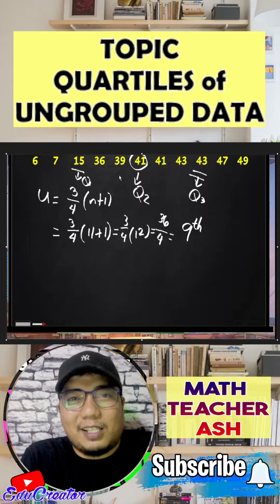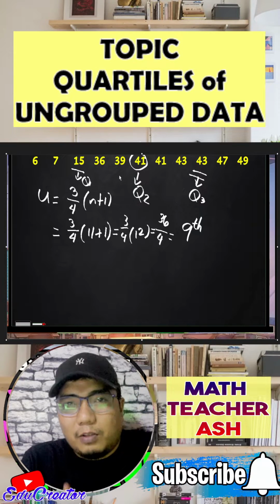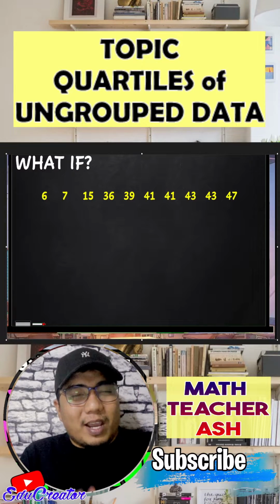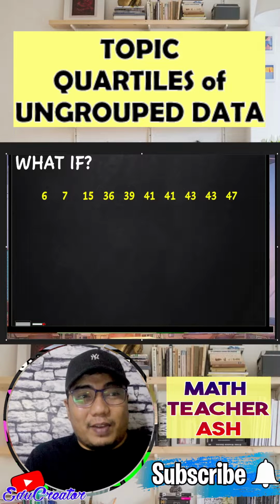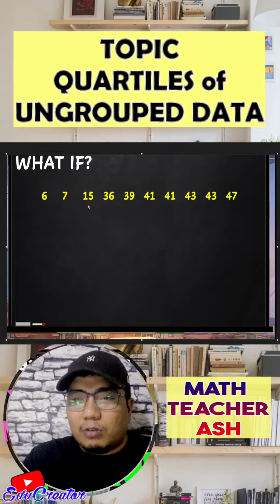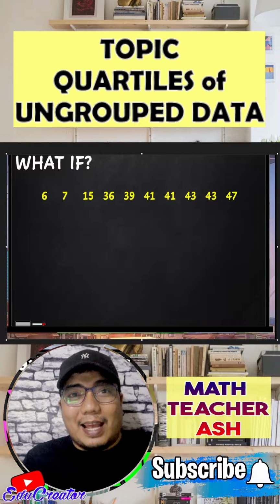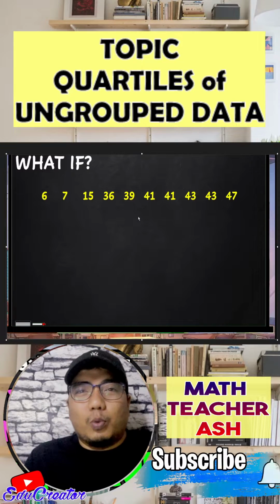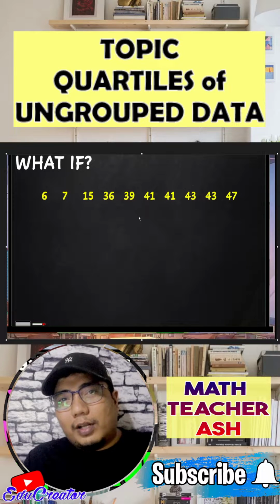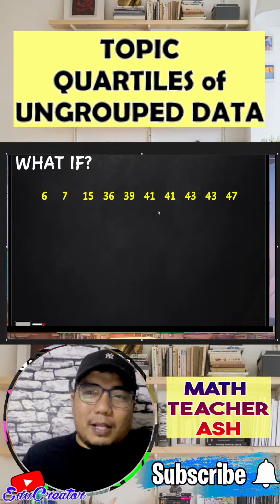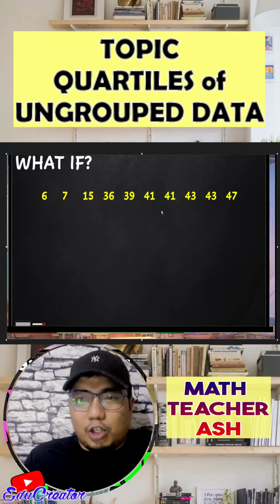Okay, so very easy, my dear math learners. Now, of course, we will talk about what ifs. So now, what if we are given a data set that is an even number? If we try to count the number of data points in this given data set, we have only n as 10. Alright, so how do we get the median, the quartile 1 and the quartile 3, or the lower and the upper quartile?